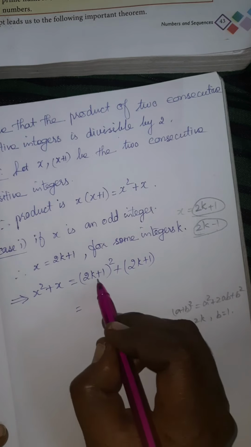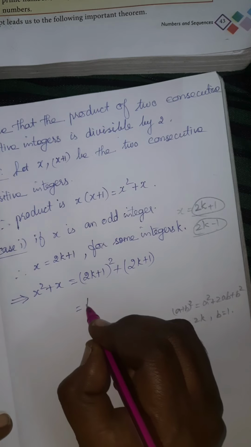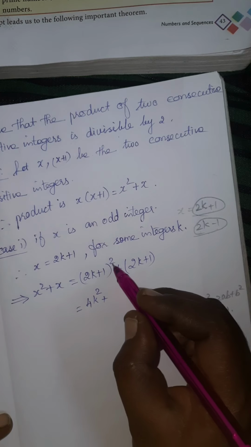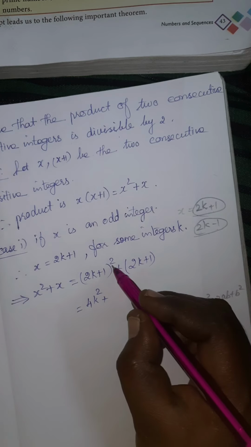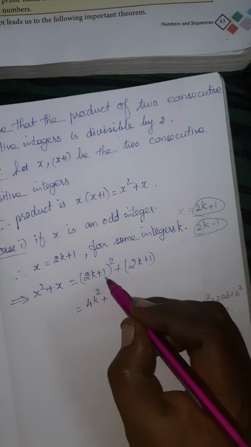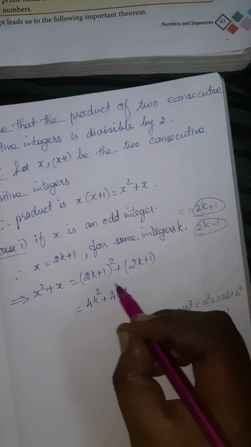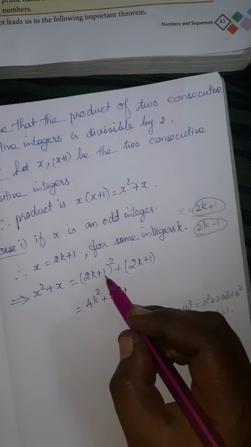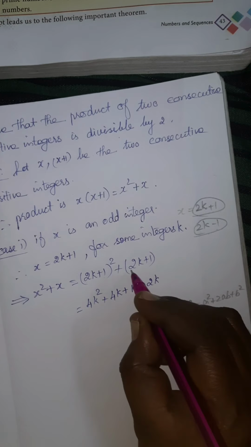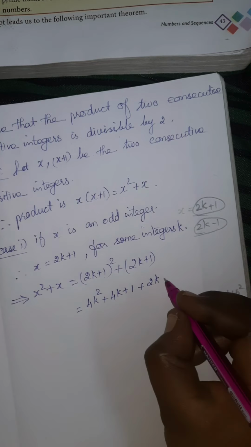First of all, 2k the whole square. 2k the whole square means 2k into 2k. It is 4k square plus 2ab. So 2 into the first term, again 2k, so 4k into 1, 4k. Plus second term square, it is 1 square, that is 1. Plus 2k plus 1. This term fully, since it is addition, we can write the same terms.